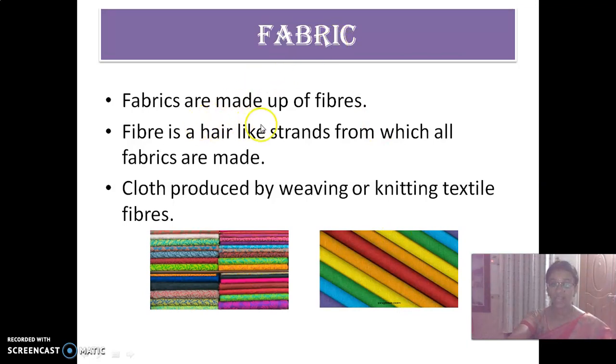What is the next one? Fabric. Fabrics are made up of fiber. What is that fiber? Very good, fiber is a hair-like structure. And then cloths are produced by weaving or knitting. Children, do you know what is meant by weaving and knitting? Any ideas? Have you seen that process of weaving? Weaving is done with the help of two threads, that is two yarns. Knitting is done with the help of one thread. Have you seen that knitting of sweaters?